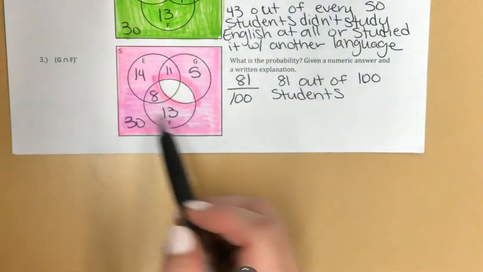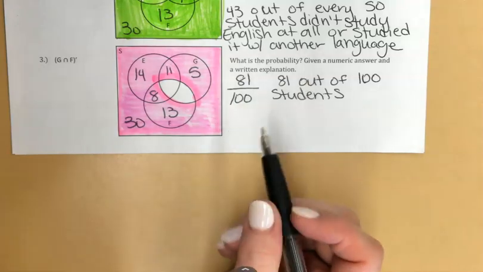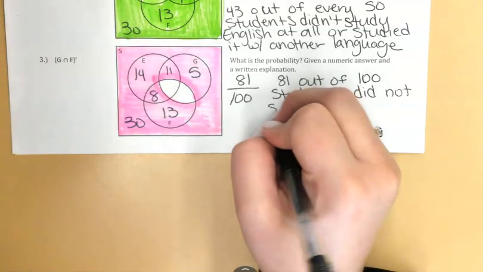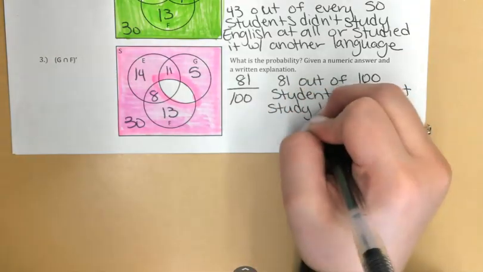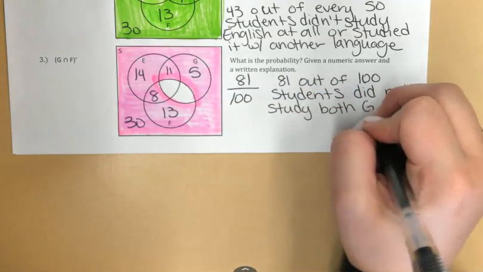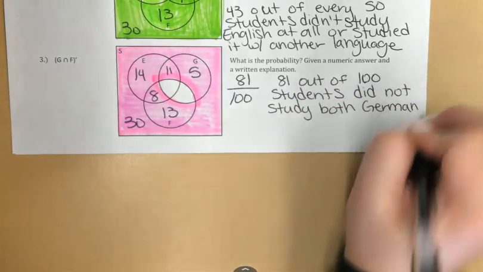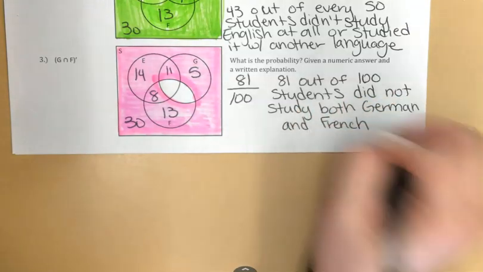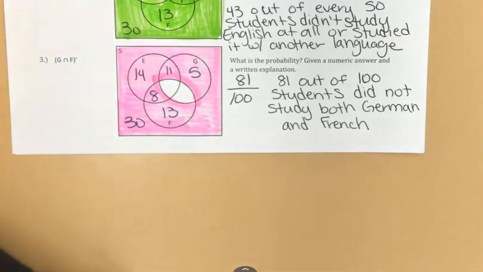And now this is everybody who did not study German and French. Okay, and that wraps up part 2 of our notes on Venn diagrams.